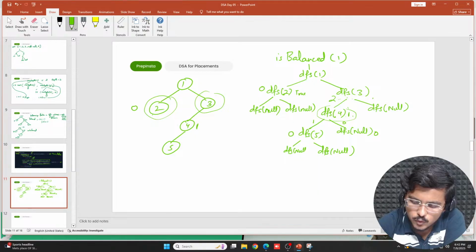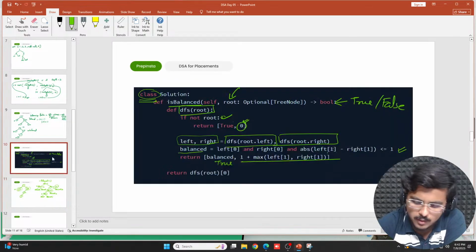Correct. This would be 0 here, but here if I check the max, what would happen? This is 0 because it is null, so it has no length itself. So 2 minus 0 would be basically 2. And this time, when I find it, it would return false in this balanced.